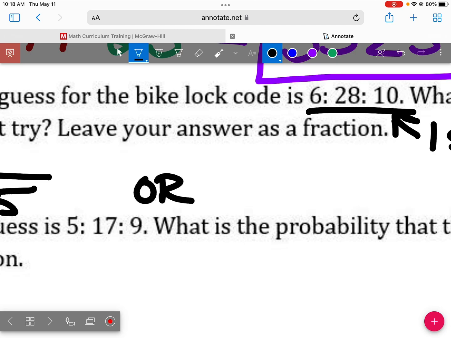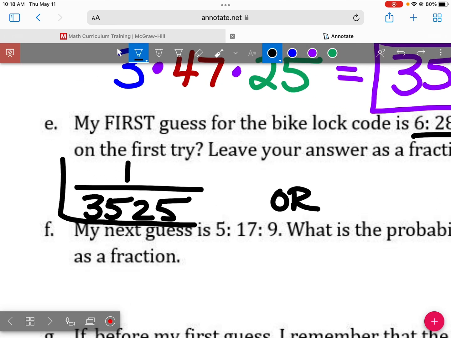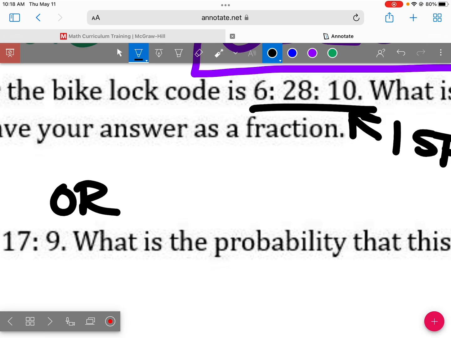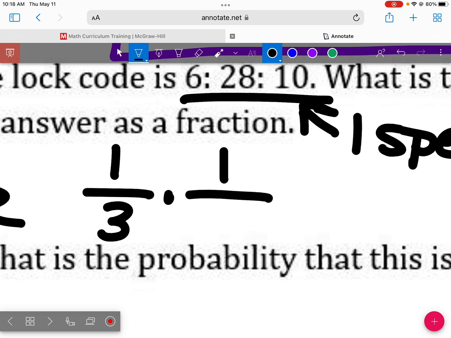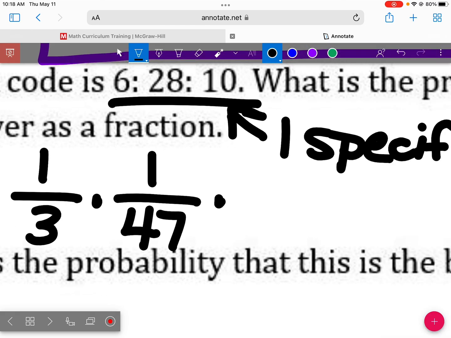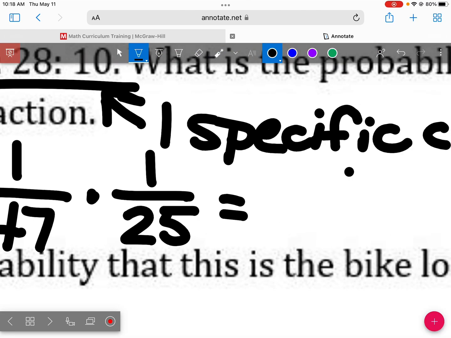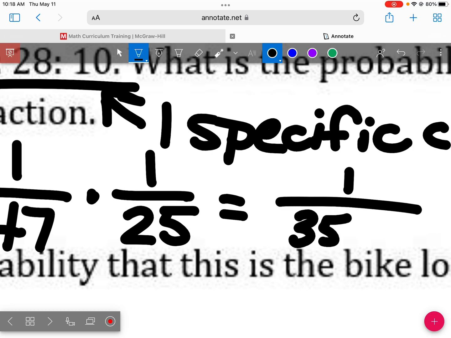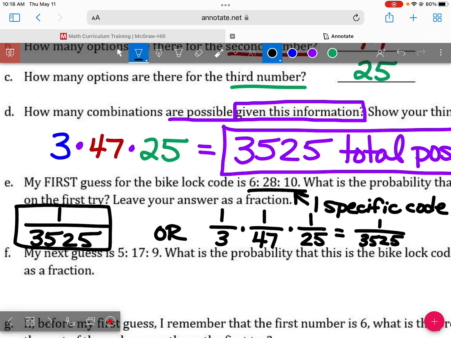Or another way you could think about it and get the exact same answer, you could look at it per number guessed. So 6 is 1 out of 3 options. 28 is 1 out of 47 options. 10 is 1 out of 25 options. And if you multiply those, you get the exact same thing. I'm fine if you just look at it and you say, that's one code out of all the possible codes, so it's 1 out of my total. That's fine. I don't need to see any work for it. But I do want to talk about other ways that you could think through it in case you forget.